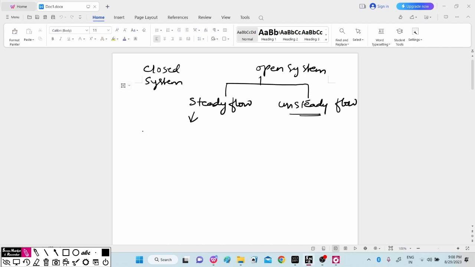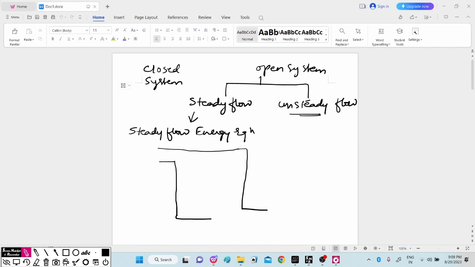In the steady flow process, we consider the flow of energy in and flow of energy out. This is also called the steady flow energy equation. Consider that this is a system in which mass is entering and mass is leaving. This is section 1 and this is section 2.